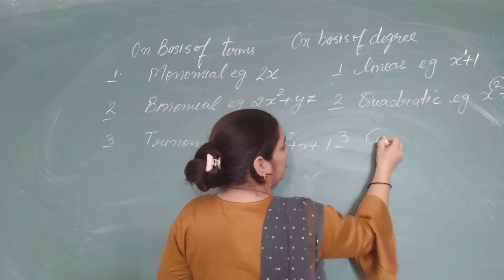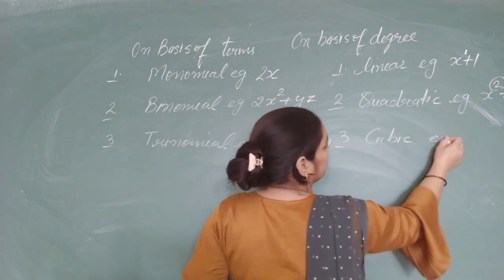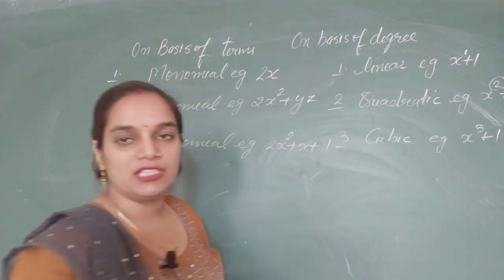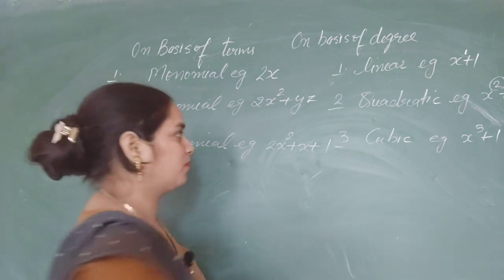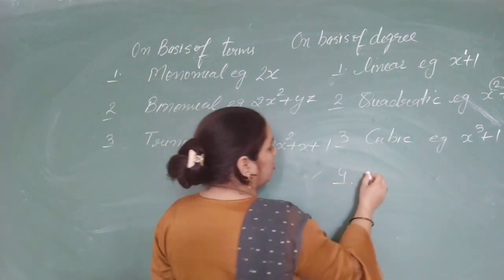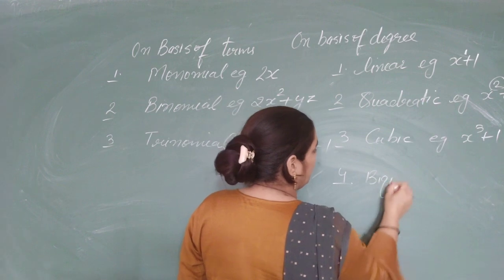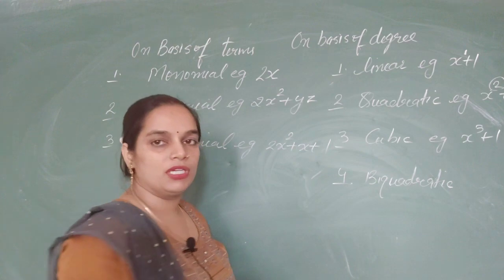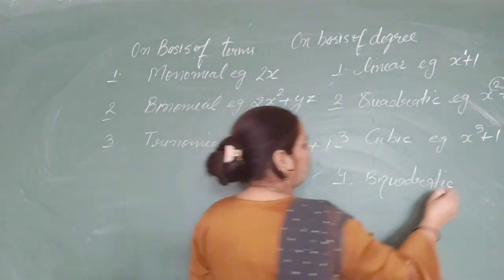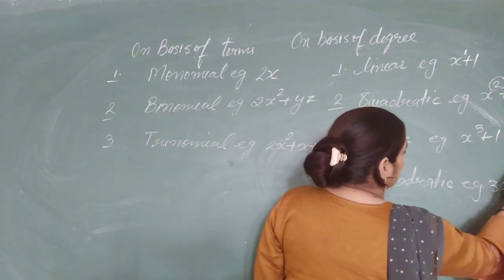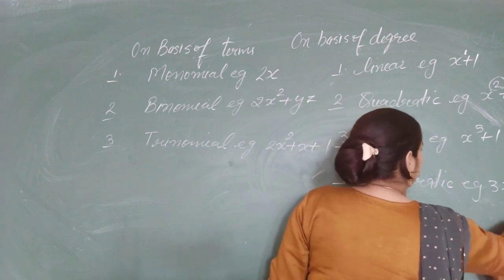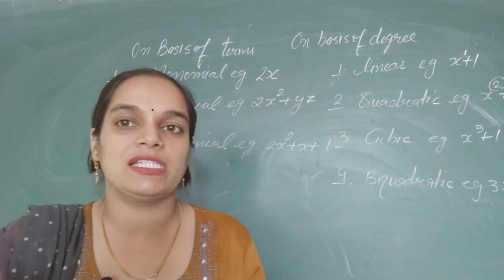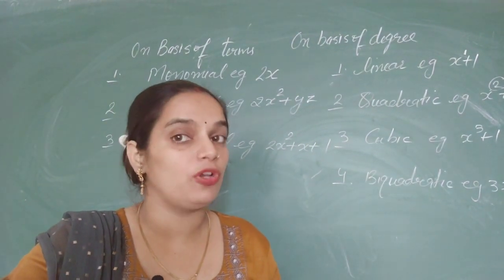Now in the third part, cubic polynomial. Its example will be x cube plus 1. Here the maximum power of variable is 3. Now in the fourth part I can take it as biquadratic polynomial. In the biquadratic polynomial the maximum power of variable will be 4. So I can take as example 3x raised to the power 4 plus x cube plus 4. Here the maximum power of x is 4. So we will say it as a biquadratic polynomial.